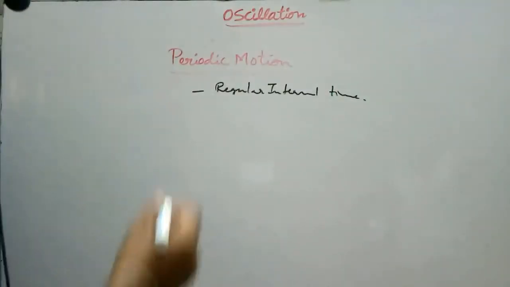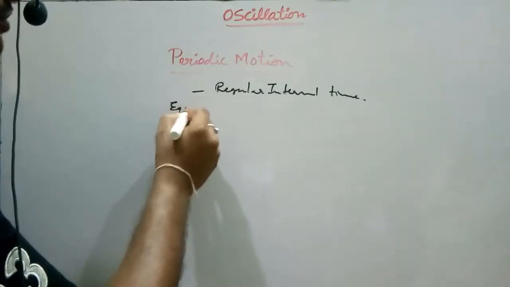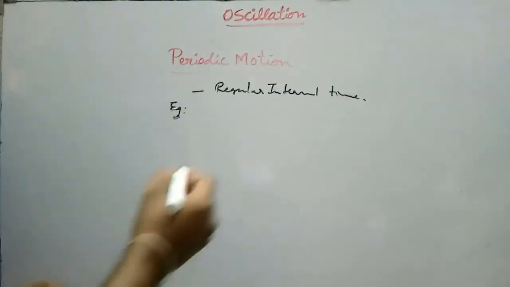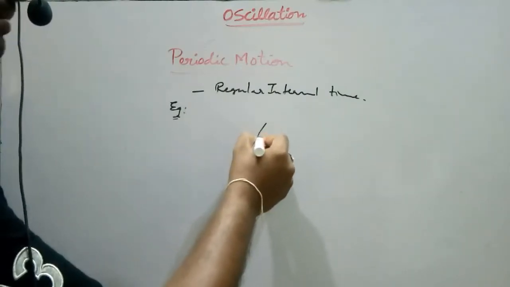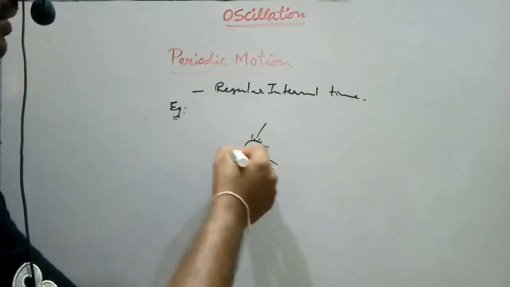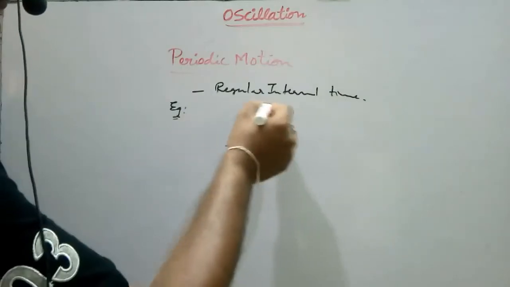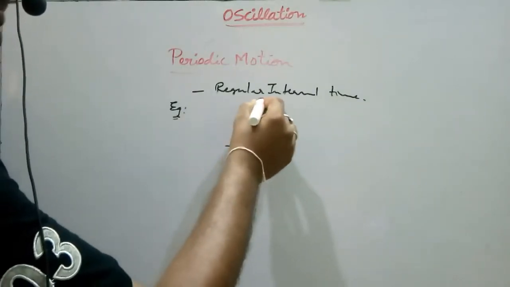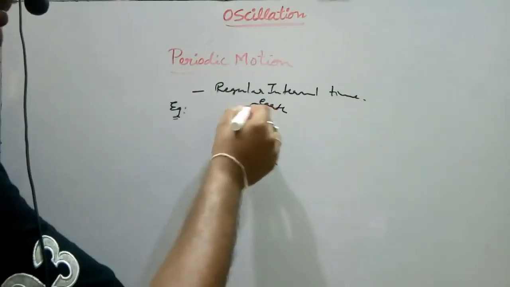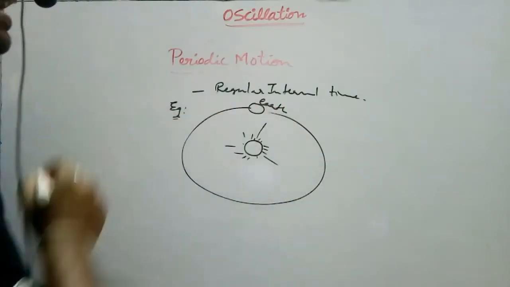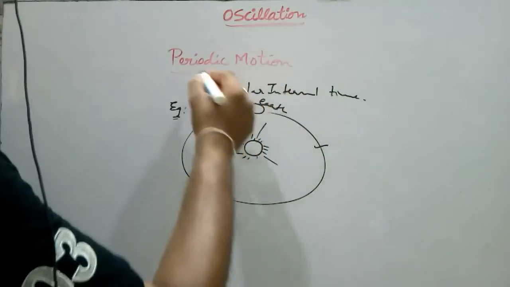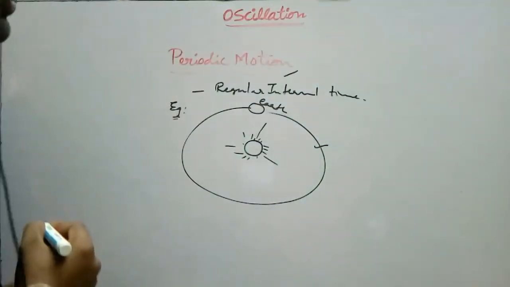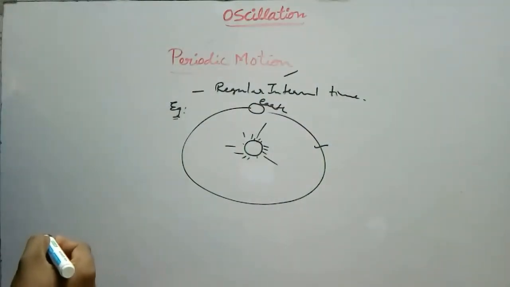Okay. Suppose you are observing some examples. A planet revolving around the sun. Let this be the sun. A planet, let it be Earth here. If this Earth planet is revolving around the sun, then that motion of Earth belongs to periodic motion.